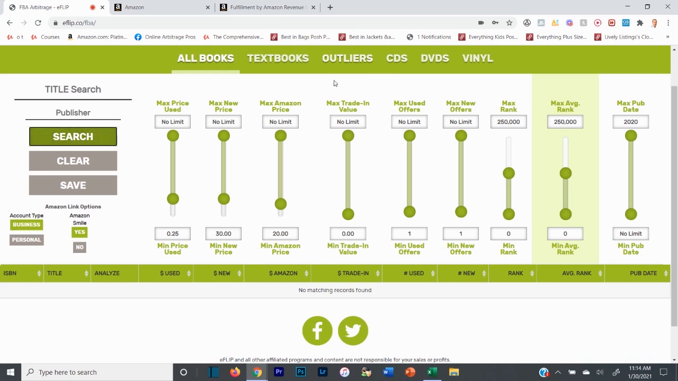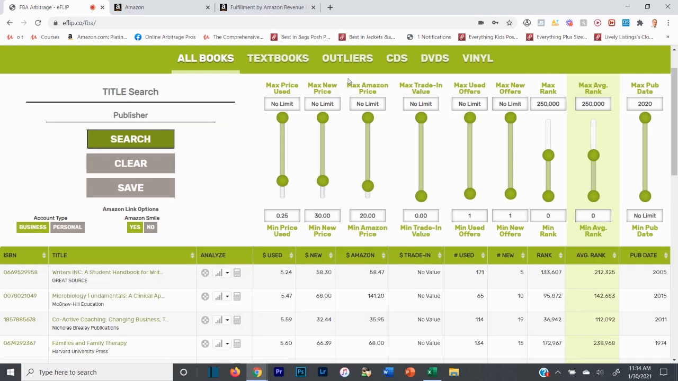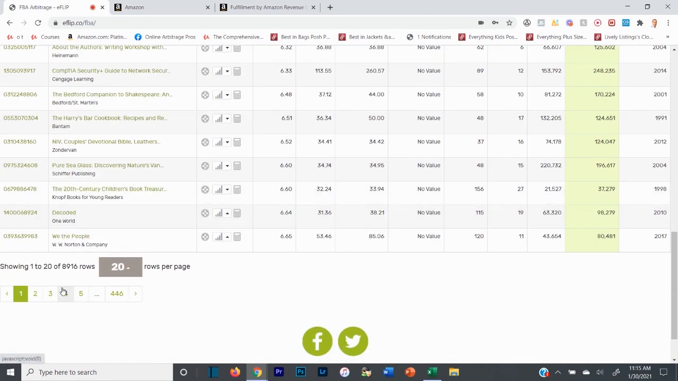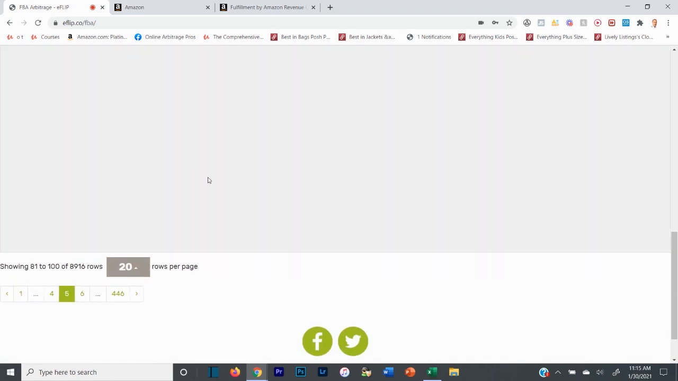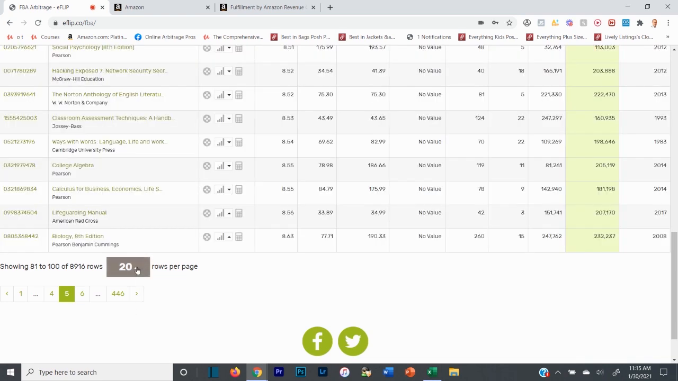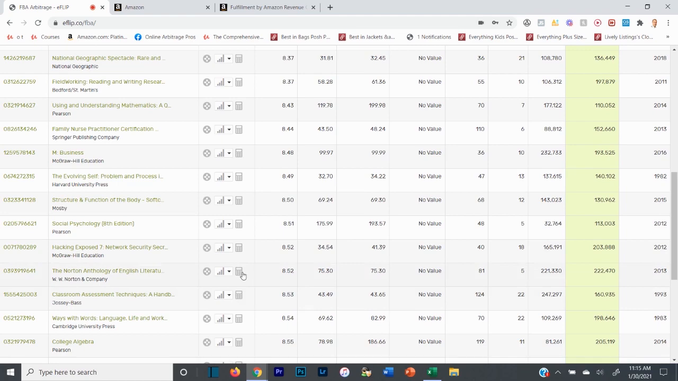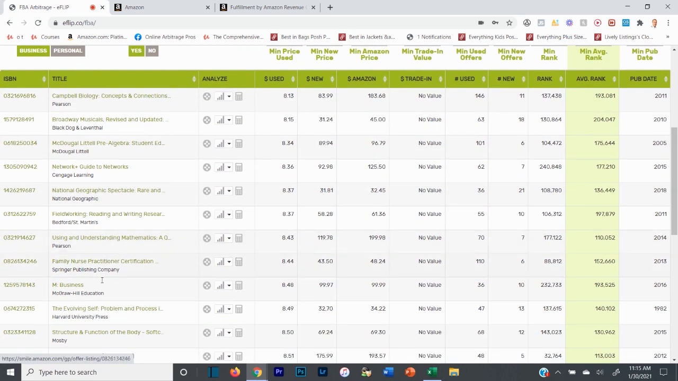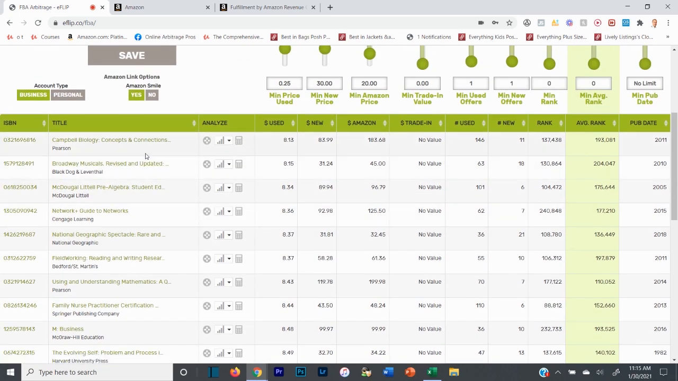So I hit search and it should eventually pop up with a number of different books in a second. And there we go. As you can see, it pops up with a number of books here. I'm just going to go right to page 5 to get some new looks at books. You can also drop this row setting down to 100 or 50. It's currently set at 20. One of the things I like about eFlip is that as you're sourcing, the books turn gray as you've looked at them, so you can see which ones you've already looked at and don't waste your time.